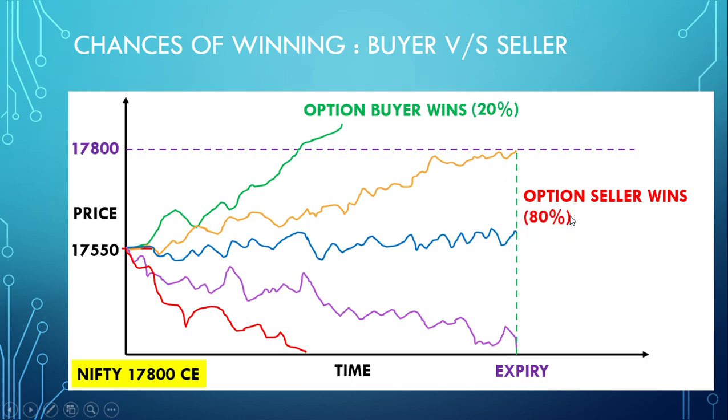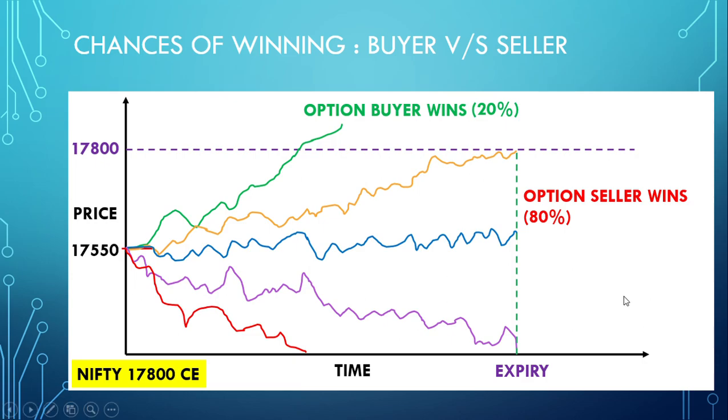80% chance of winning. And that is why option sellers are the persons who are big fund houses, DIIs, FIIs, etc. They have big funds, because option seller requires the cost of futures to sell an option, whereas option buyer requires only 22,500, as we have seen, just to buy an option. So all option buyers are small retailers like us, who are buying options without realizing this risk that option sellers have an edge over the option buyers.